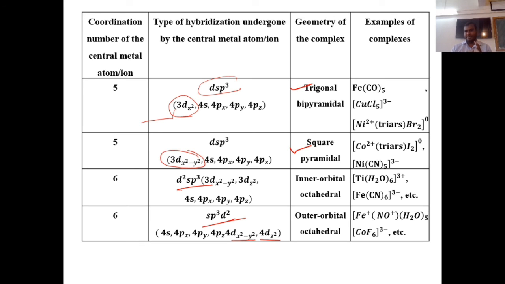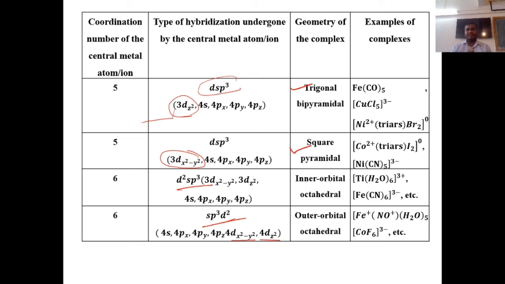Magnetic properties depend upon the number of unpaired or paired electrons present in the complex. If a substance has paired electrons, it is repelled by the magnetic field and is known as diamagnetic. If a complex has unpaired electrons, those electrons are attracted by the magnetic field and the complex is said to be paramagnetic.